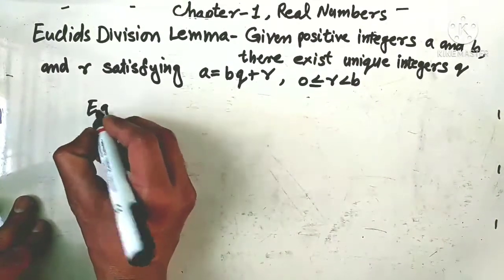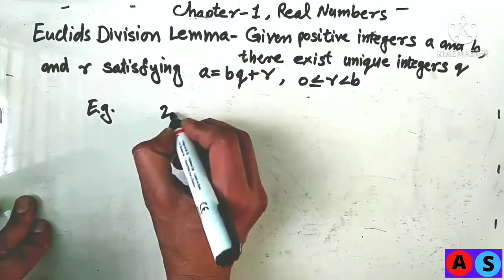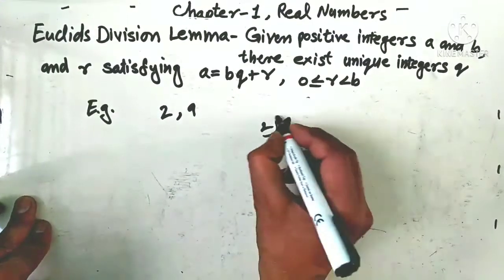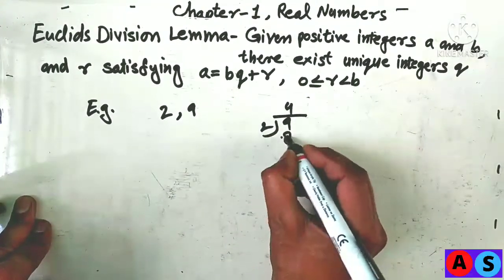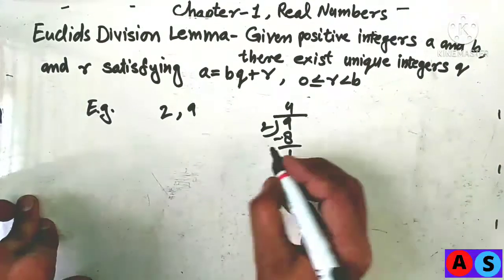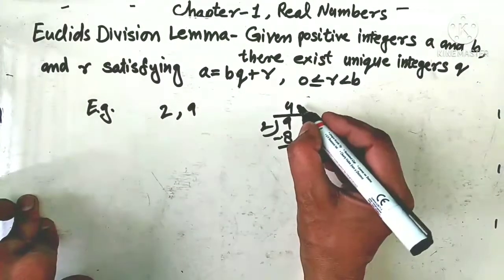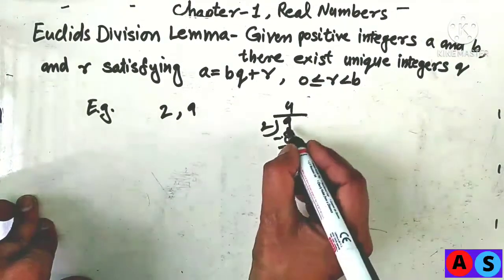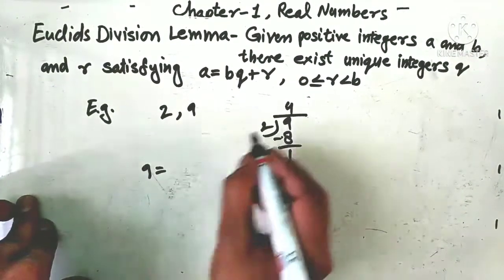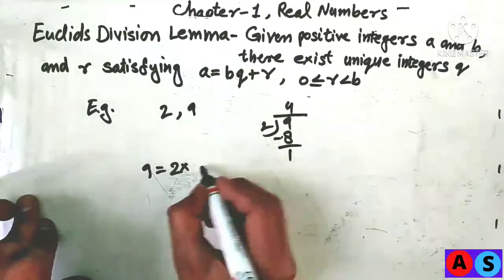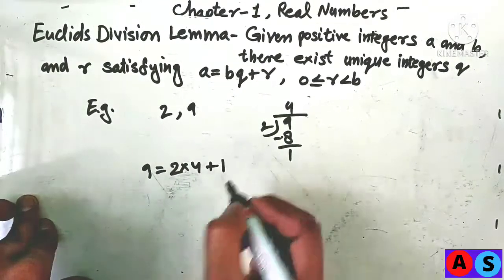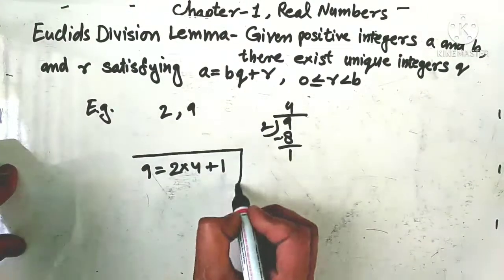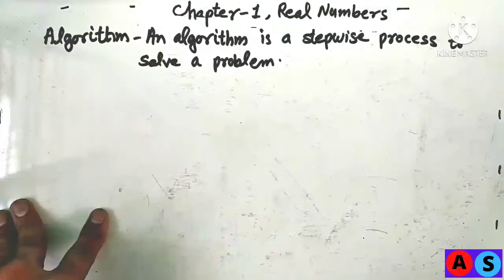For example, suppose we have two integers 2 and 9. On division of 9 by 2, 2 4s are 8, remainder 1. On division of 9 by 2, we can find quotient 4 and remainder 1 such that we can represent dividend 9 is equal to divisor 2 into quotient 4 plus remainder 1. This is Euclid division lemma.